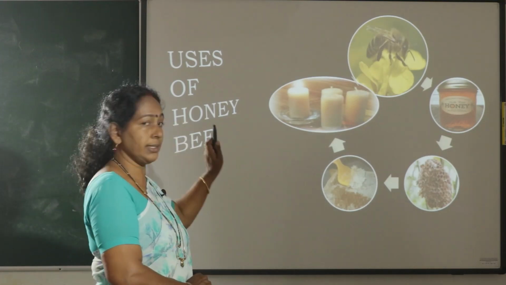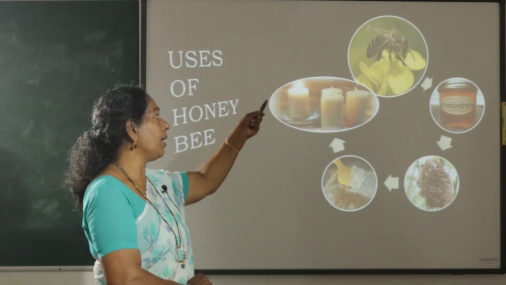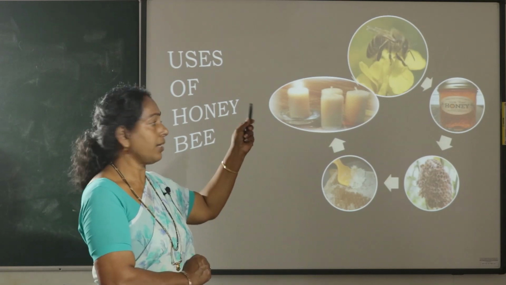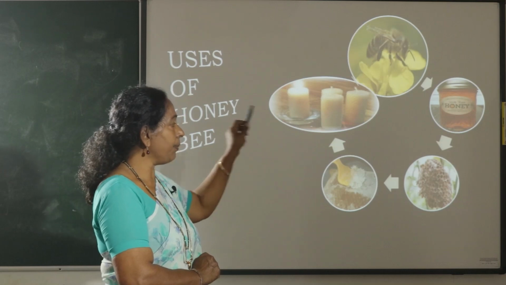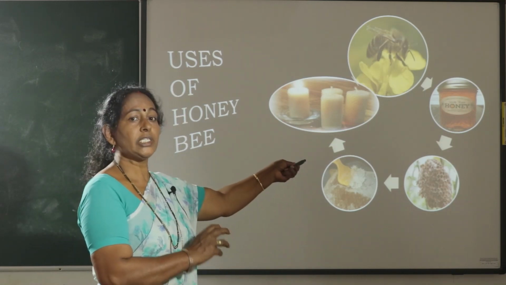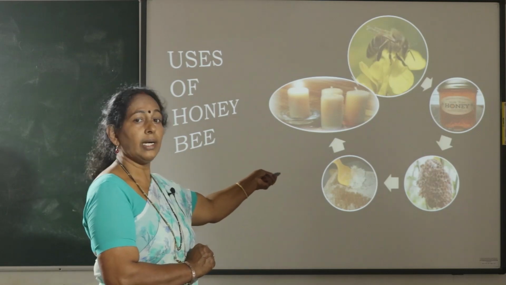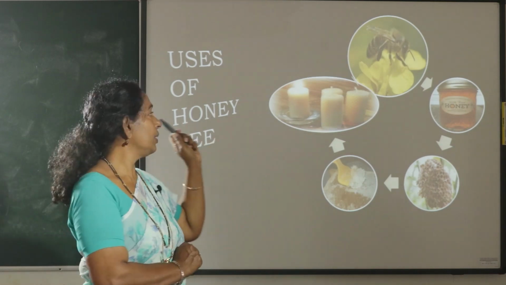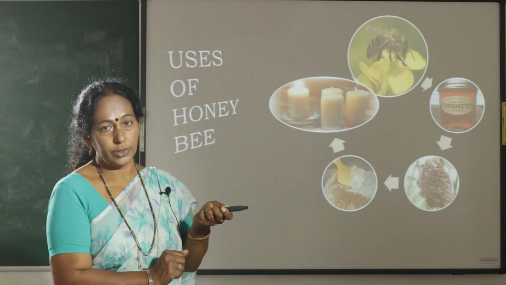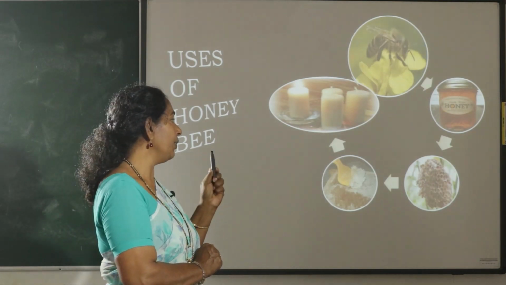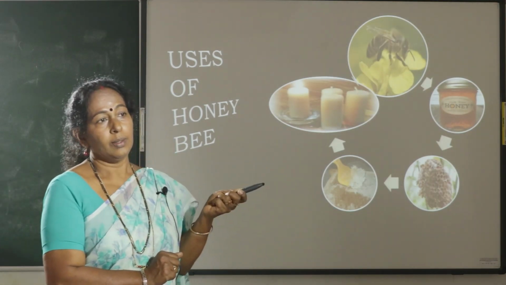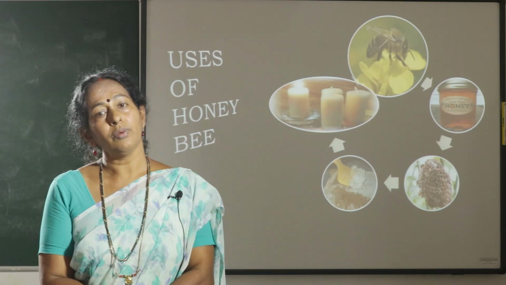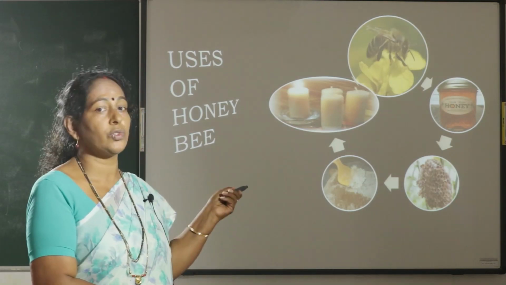So, in this picture you can see a honeybee sucking nectar or honey from the flower. That honey is collected in a bottle. Then you can see the beehive, and the wax produced by the honeybee is used to produce different things. Wax is used to produce candles to get light, and it is used to construct the beehive. For example, carpenters use wax to plug holes in furniture. These are the different uses of wax.